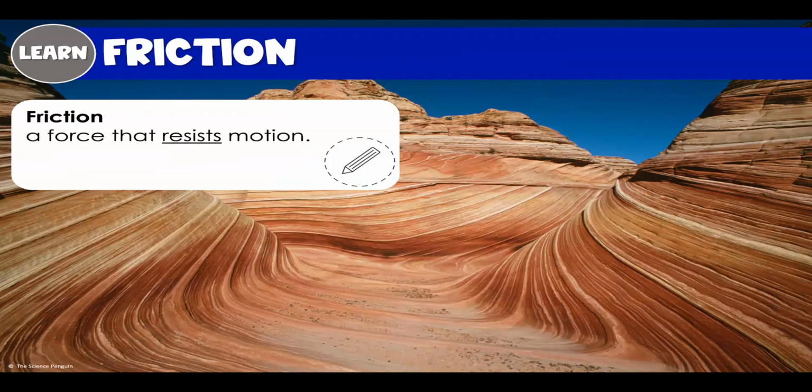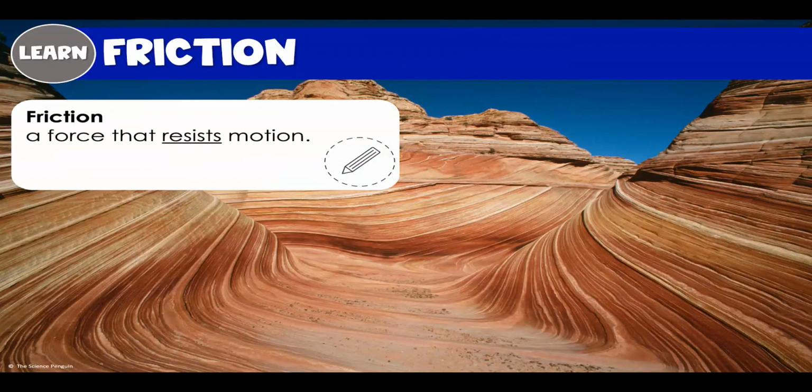All right, another force that we go over is friction. So friction is a force that resists motion. Anytime two surfaces rub against each other and an object is trying to move or is moving, that will cause some friction, right? And friction stops or slows down motion. The more friction, the more that object is going to be stopped or slowed down.